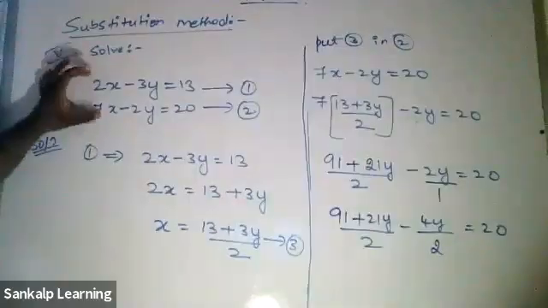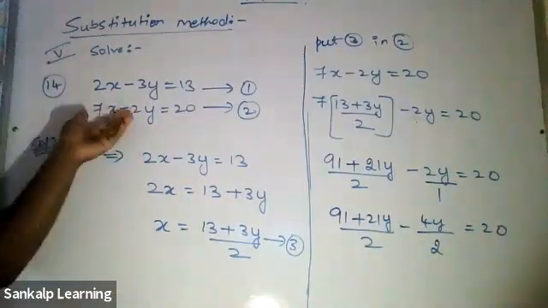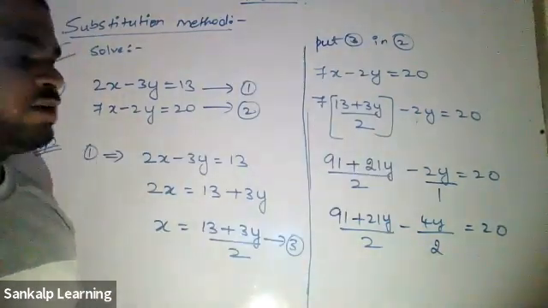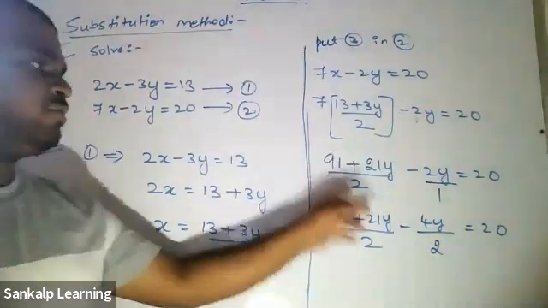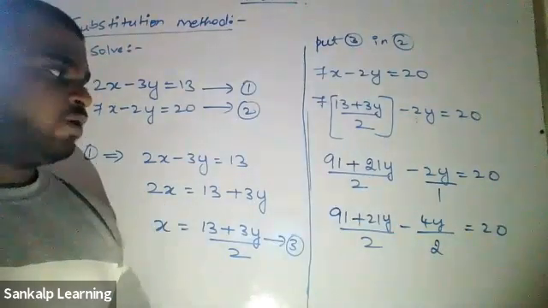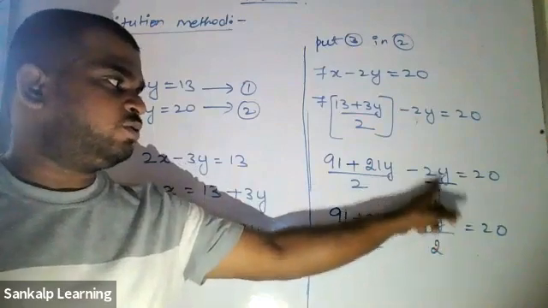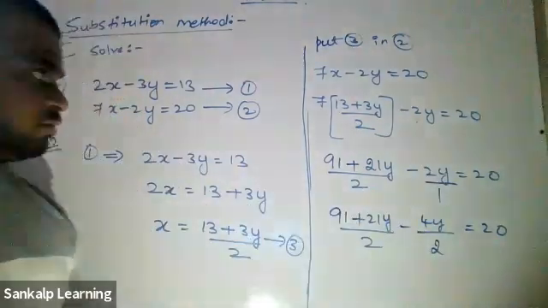So equation 1 and 2, take equation 1, solve for x. Substitute back in equation 2. So we have to take the LCM. Most of the time you have to take LCM. What is the LCM of 2 and 1? 2. So how do I make this 2, multiplied by 2 for both numerator and denominator? 1 into 2 is 2, 2 into 2 is 4.